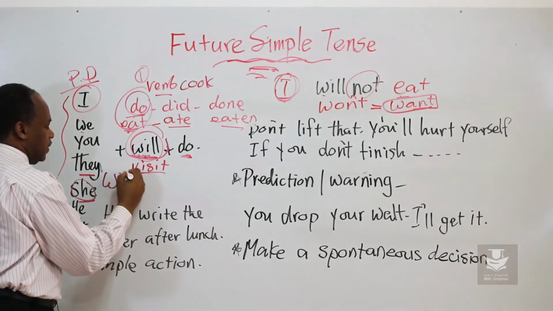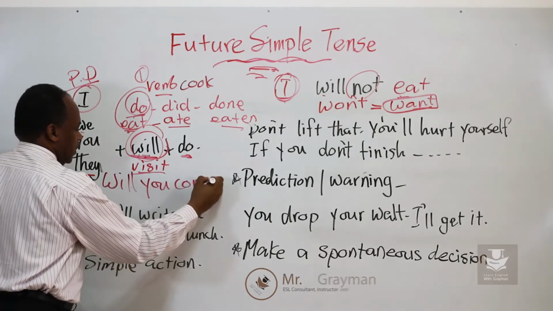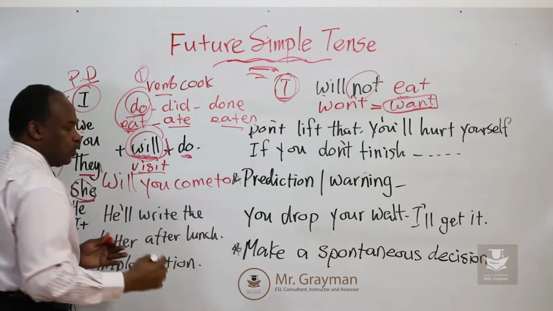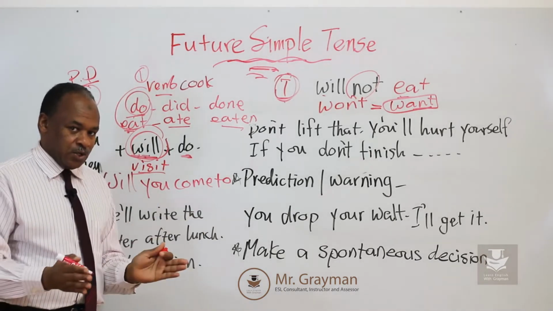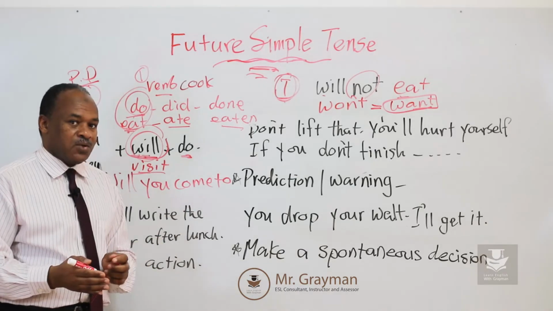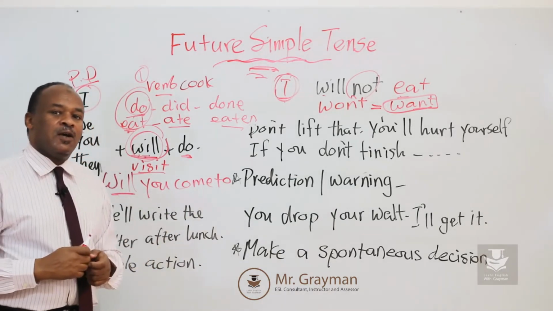Will you come to our house tonight? We're getting together. The whole family is going to come to my house. Will you come to my house tonight?